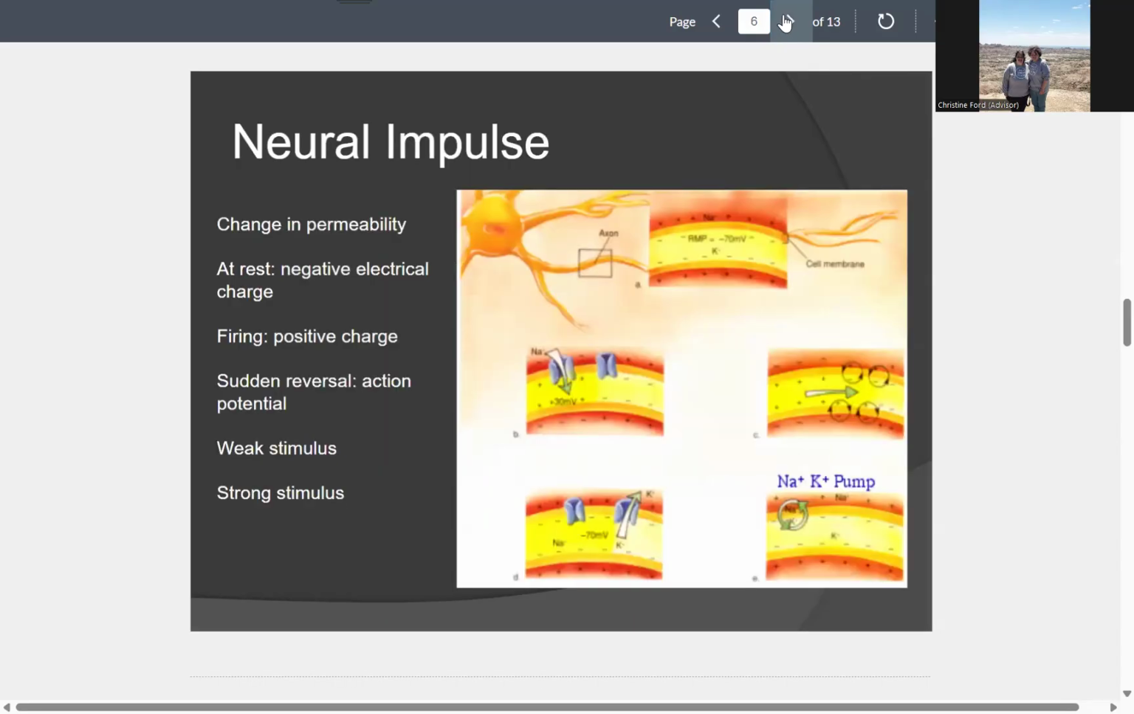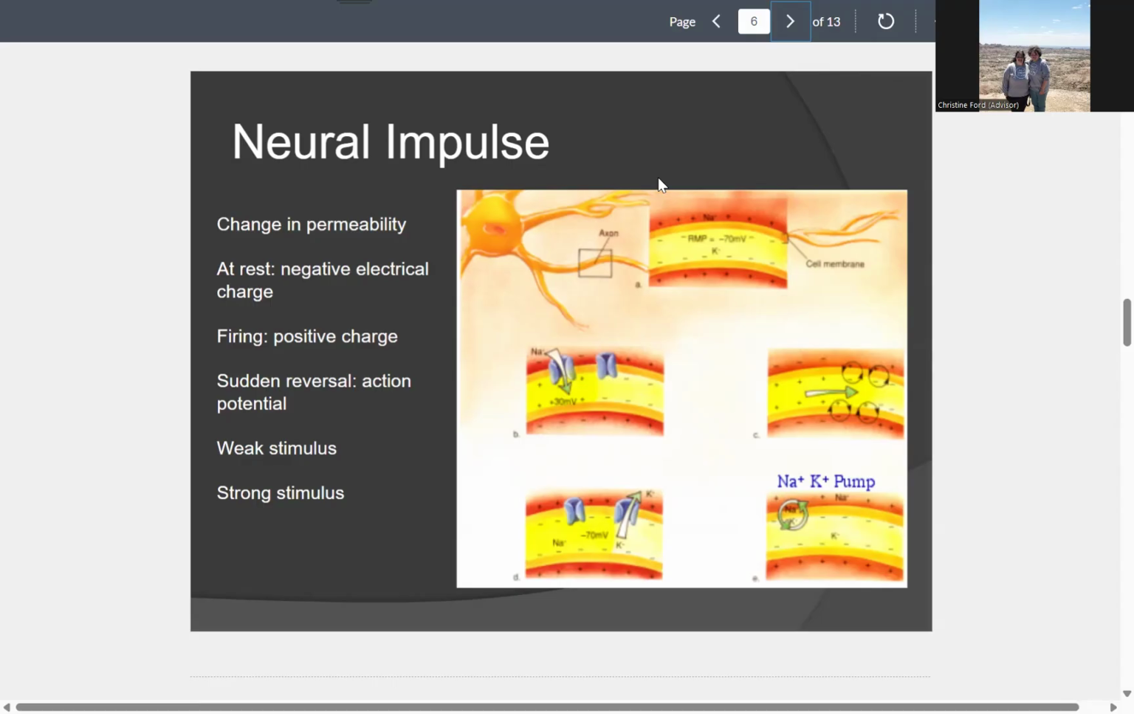So what happens in a neuron? Well, a neuron has a neural impulse. And the neural impulse is the change in permeability in the electrical charge of the neuron. So at rest, a neuron has a negative electrical charge, which means that there are more negative ions inside the neuron than outside. When the neuron starts to fire, there's a change in the electrical charge.